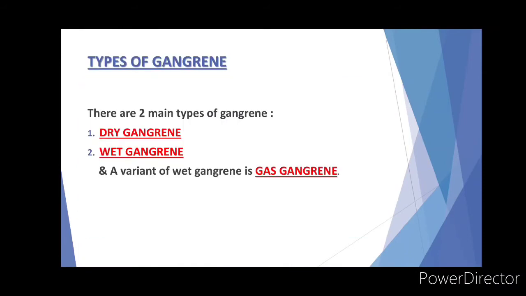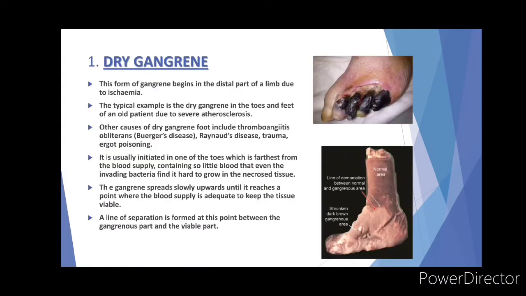Types of gangrene. So there are mainly two types of gangrene, that is dry gangrene and wet gangrene. And a variant of wet gangrene is gas gangrene. Dry gangrene. This form of gangrene begins in the distal part of the limb due to ischemia. Distal part means the part which is farthest from your body.